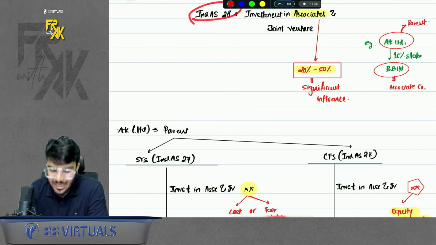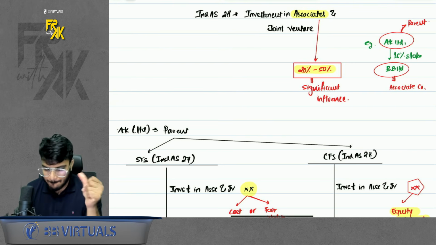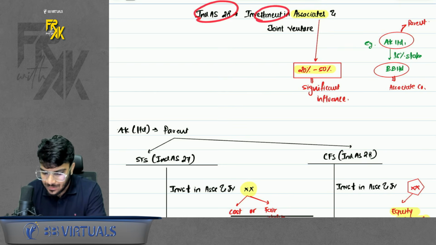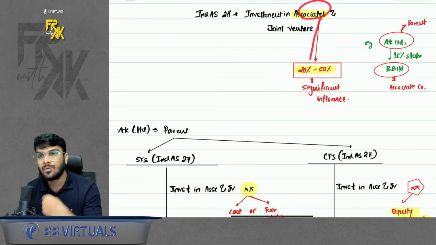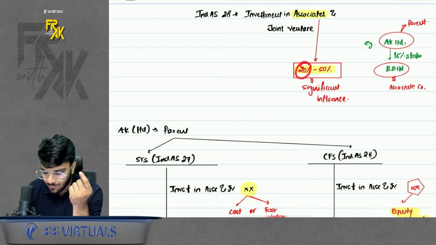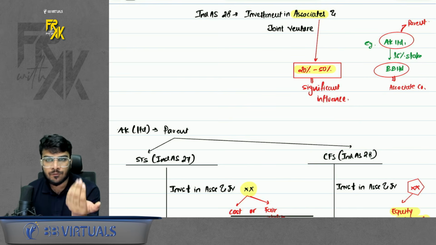Anyways, chalo. So, let's start the revision of Ind AS 28 in 3, 2, 1, and go. First of all, Ind AS 28, investment in associates and joint ventures. So what is the meaning of associates? Whenever you have a stake between 20 to 50%, that gives you significant influence. And if you have significant influence, then it is your associate.